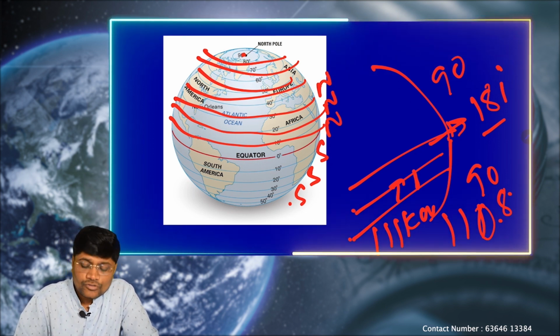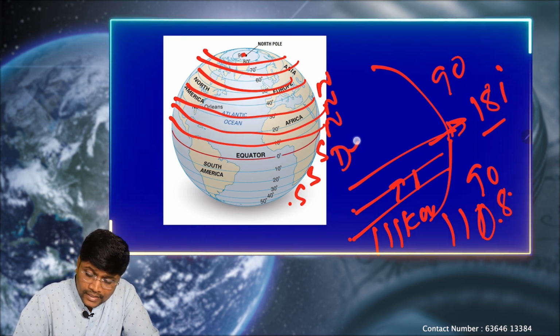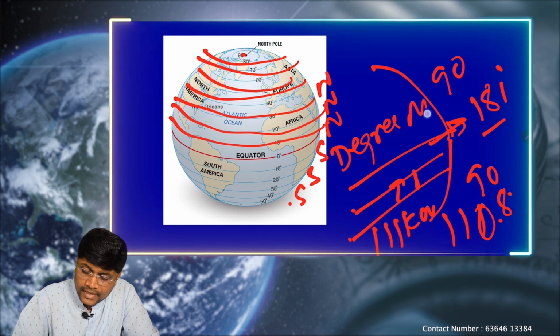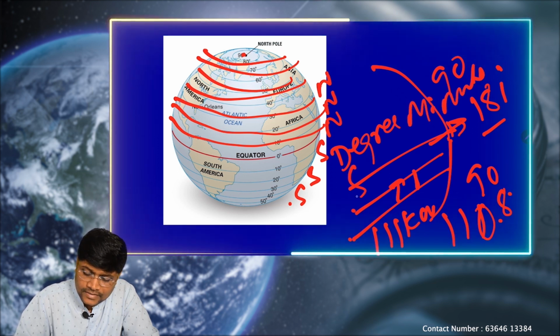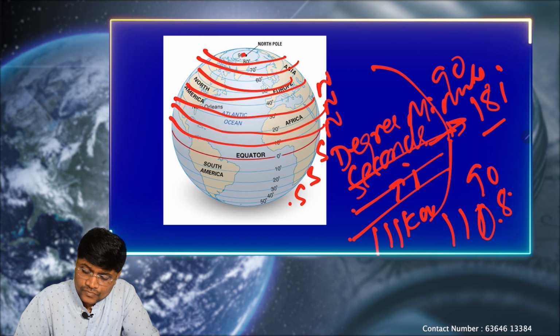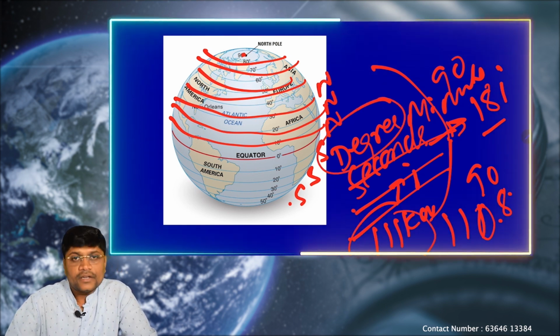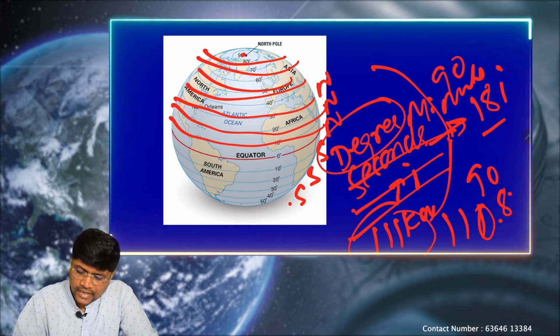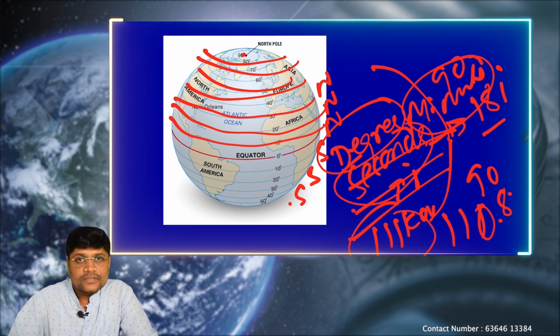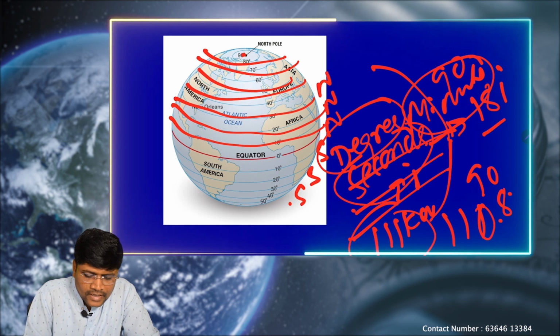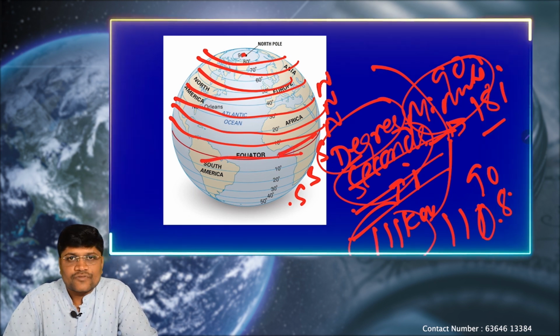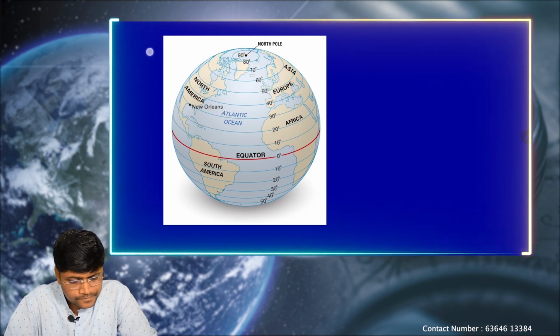That's why these latitudes are further divided into degrees, minutes, and seconds. Each degree of latitude will have the 111 kilometer difference. This is again divided into minutes and seconds. So that means latitudes are drawn at an angular distance from the equator.